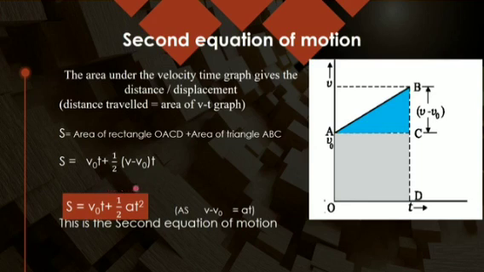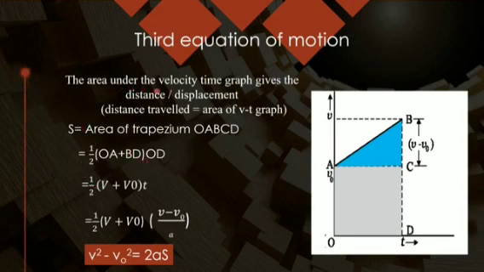When you put the value of v minus v naught, which equals at from the first equation, we get s equals v naught t plus half at square. s can be written as x minus x naught also, for numericals or for various purposes. Whenever required, you should be able to write x minus x naught, that is the displacement.